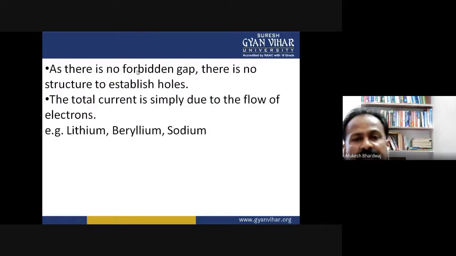As there is no forbidden gap, there is no structure to establish holes. The total current is simply due to the flow of electrons. Examples: lithium, beryllium, sodium, and many more elements in the periodic table are characterized on the basis of electronic configuration as conductors.